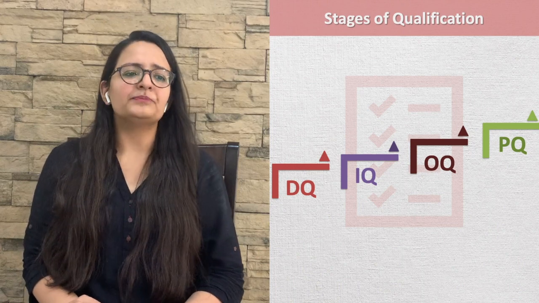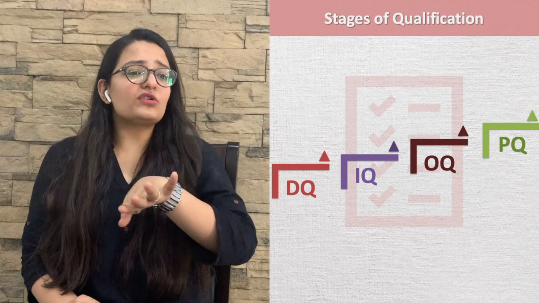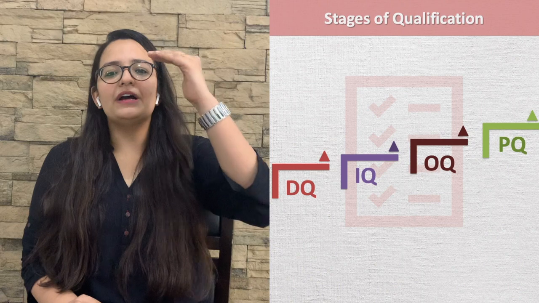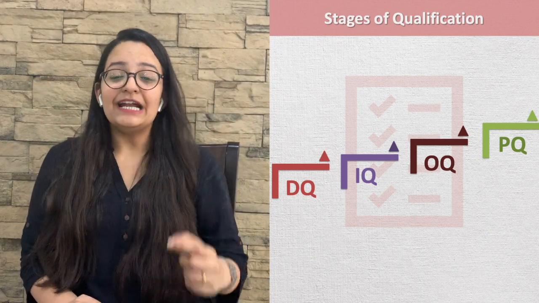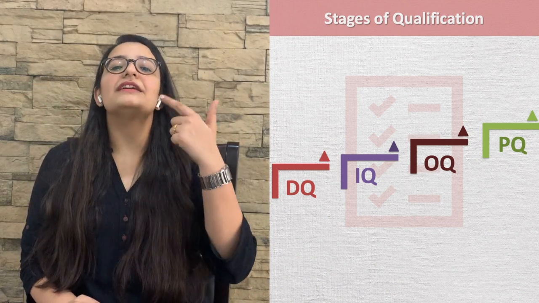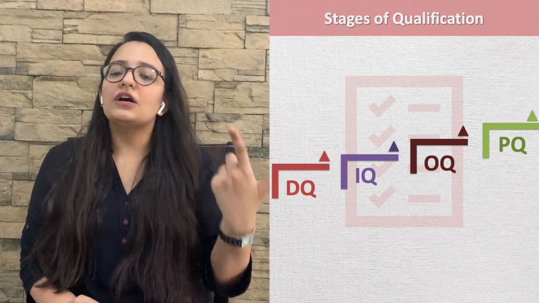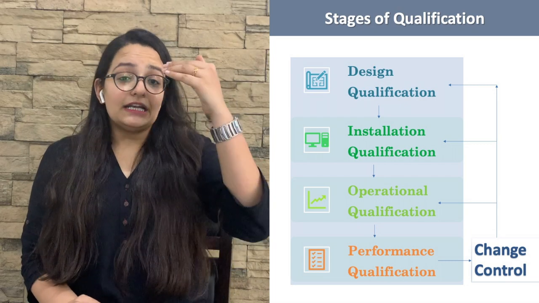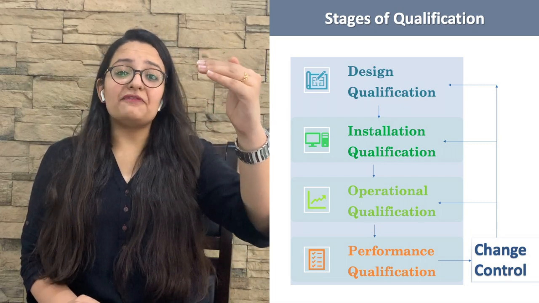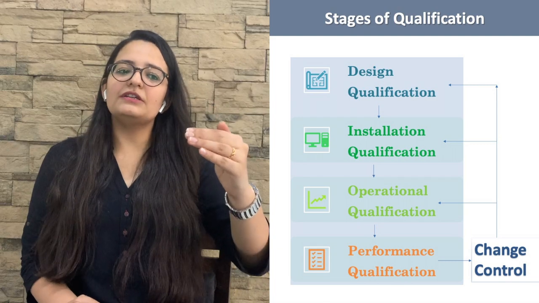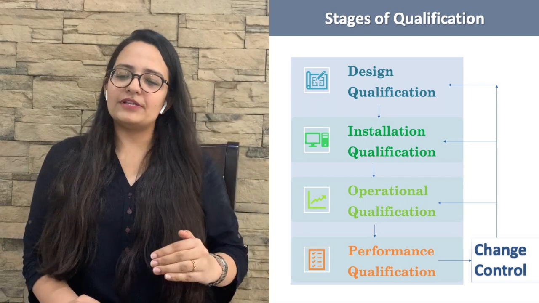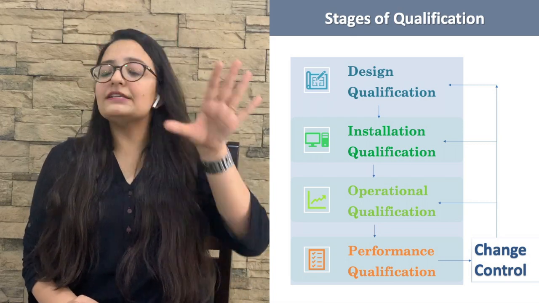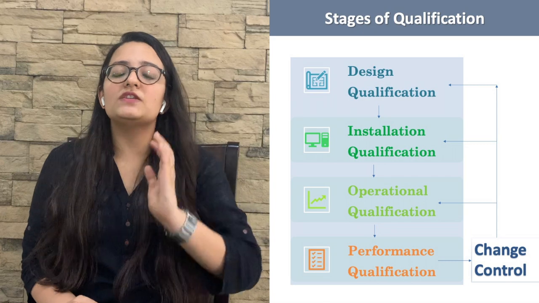There are four main stages of qualification or equipment validation: DQ, IQ, OQ and PQ. DQ means design qualification, then installation qualification, operational qualification and performance qualification. Here, design qualification is performed first, then installation qualification, operational qualification and performance qualification. Here you can see all these stages are interconnected with change control.